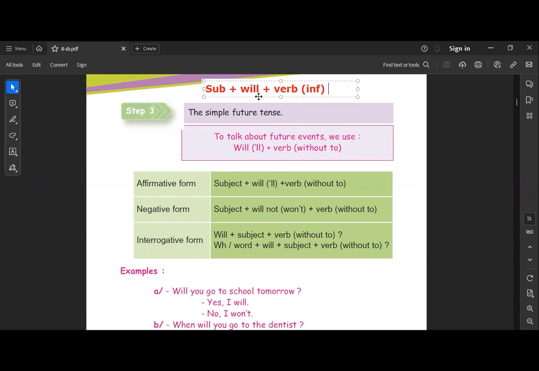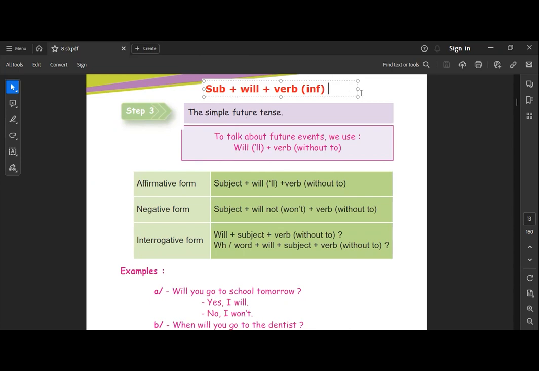Okay, what do I add from my side? So from my pocket I give will to the verb and the verb remains as it is in the infinitive form without to. Without to, I don't say I will to travel. Okay, so we have two types of infinitive: infinitive with to, and infinitive without to. This is the infinitive we're talking about, without to. So this is the affirmative.